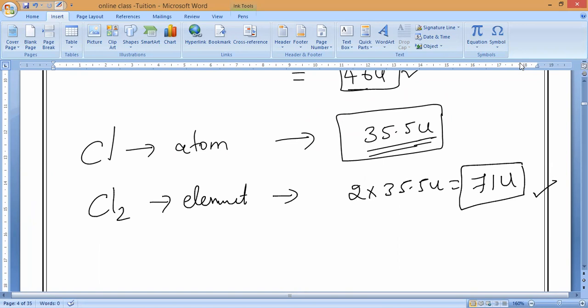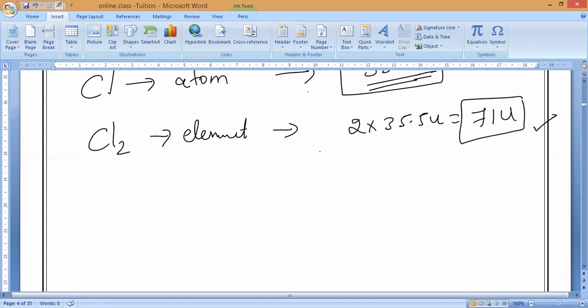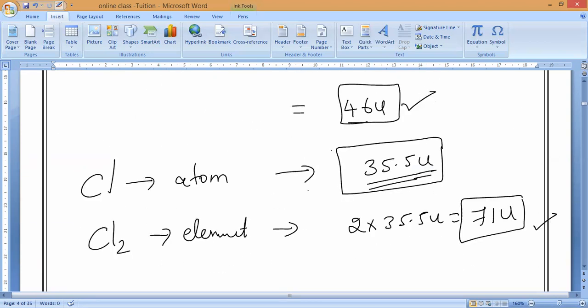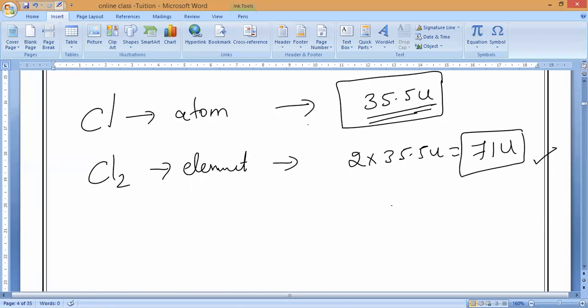Can you send the atomic masses of elements, sir? Okay, minimum till 30 you learn. I will send the periodic table, which contains everything. Protons plus neutrons only will give you the atomic mass, but sometimes neutrons are a little bit more, 1 or 2. I will send the periodic table where you can get all the things. You can learn it.